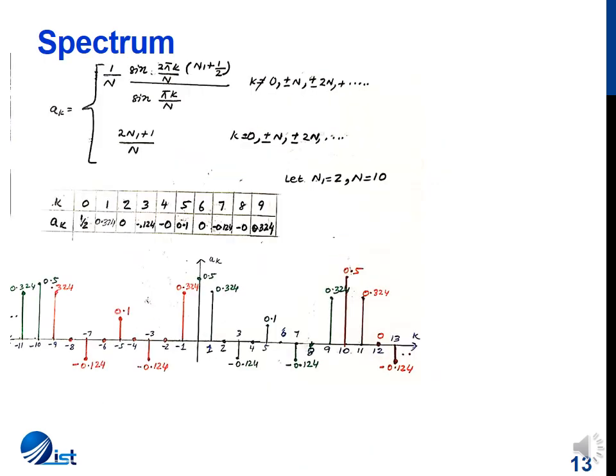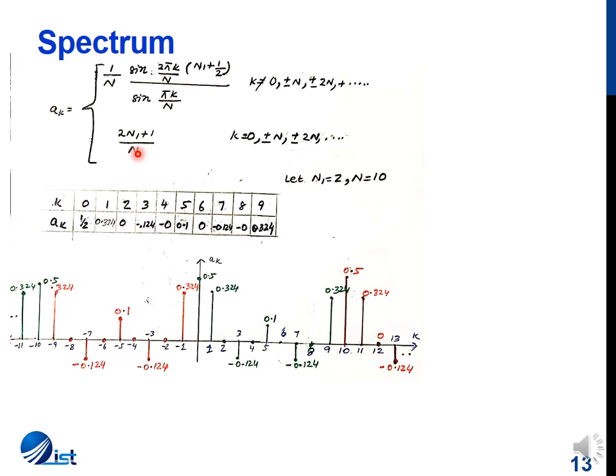The values for coefficients a of k are listed as shown. A of k has this value for k is equal to 1 to n minus 1 and so forth, and a of k has this value for k is equal to 0, plus minus n and so forth.